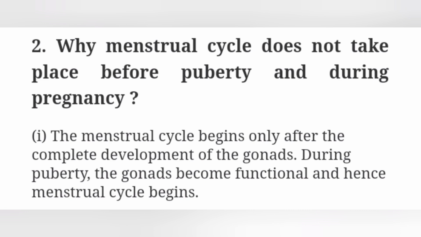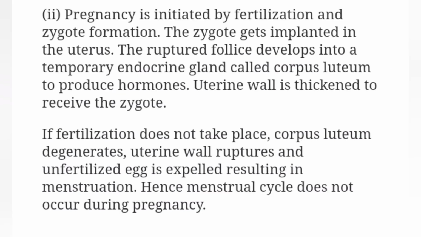Second one, why does menstrual cycle not take place before puberty and during pregnancy? First point, the menstrual cycle begins only after the complete development of the gonads. During puberty, the gonads become functional and hence menstrual cycle begins. Second point, pregnancy is initiated by fertilization and zygote formation. The zygote gets implanted in the uterus.